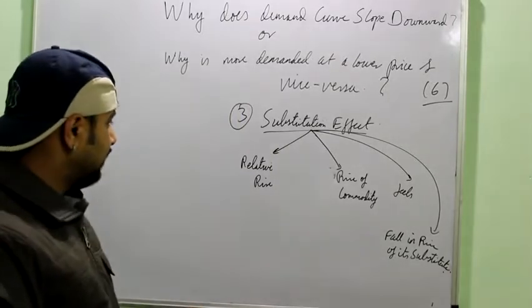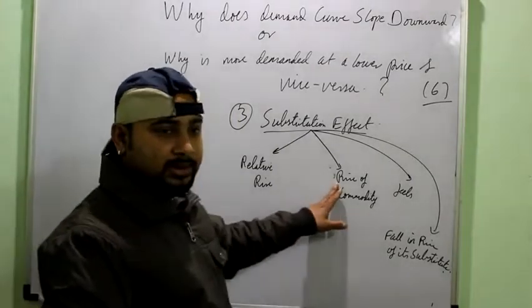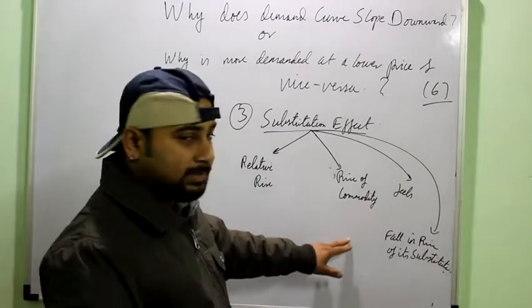You can just understand the meaning. It is a relative rise in the price of one commodity which a consumer feels because the price of its substitute has decreased.